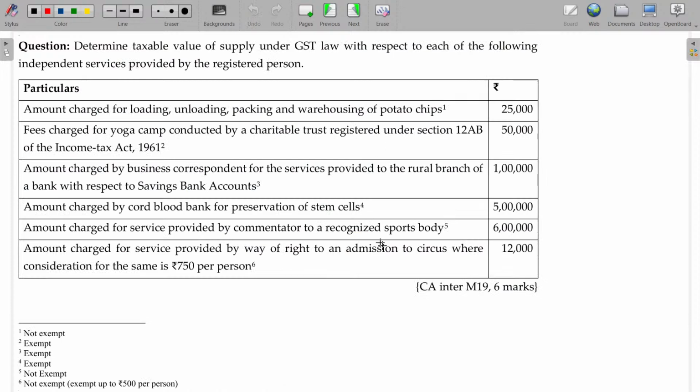Now, these questions were asked in the very beginning years of the exams, carrying 6 marks. Determine taxable value of supply under GST law. Amount charged for labor, loading, unloading, packing, and warehousing of potato chips. Potato chips, taxable. Fee charged for yoga camp conducted by a charitable trust, exempted. Amount charged by a business correspondent for the services provided to the rural branch of a bank with respect to savings bank accounts, exempted. Amount charged by a cord blood bank for preservation of stem cells, exempted.